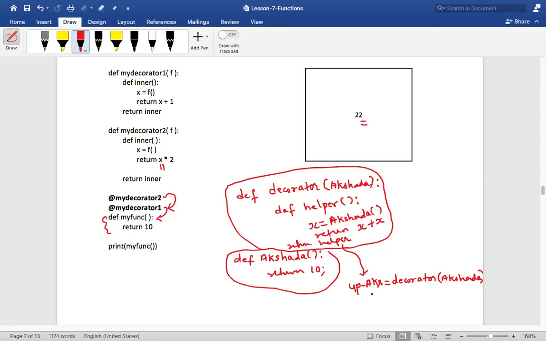Now, if I want to see the decoration, what do I have to do? I will store some value, say y is equal to, I'll call this fellow, that is the helper, updated Akshada. So when I call updated Akshada, what will he do? He will take the existing value of Akshada and return x plus x, which is nothing but 10 plus 10, 20, and then he'll give me 20. So if I print it, I'll get the updated decorated value. Guys, is that clear? This is how you create a decorator function, my dear friends.